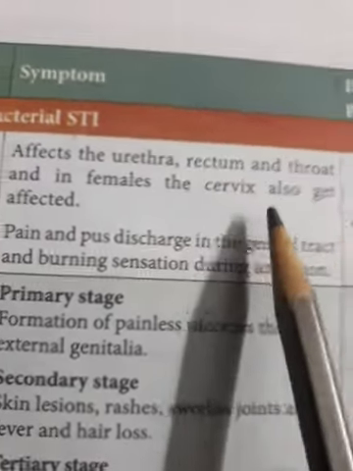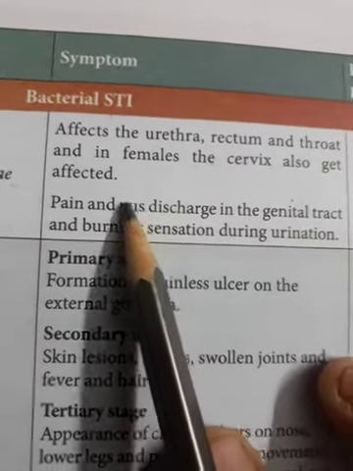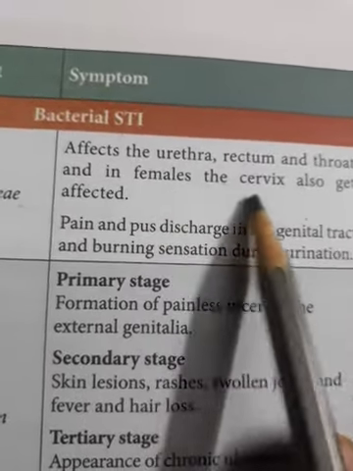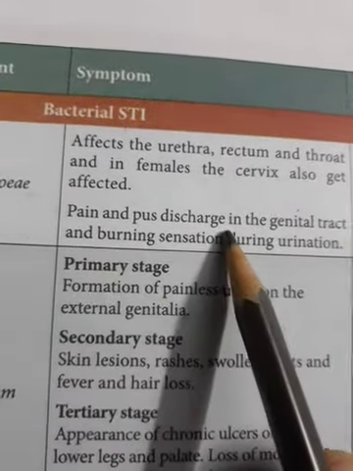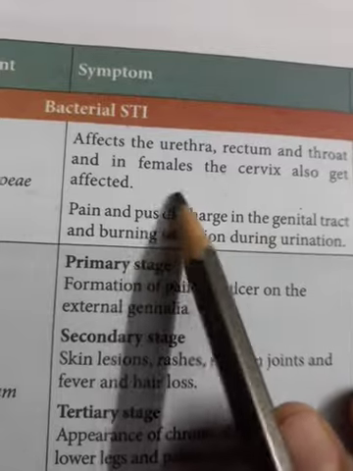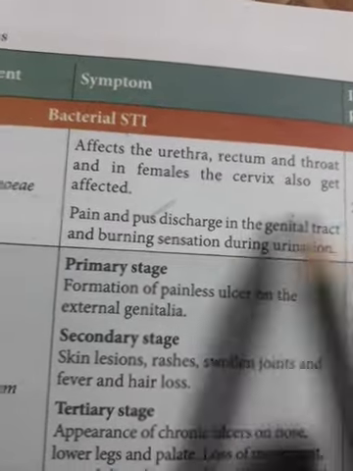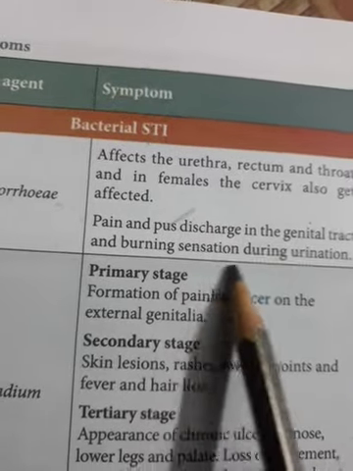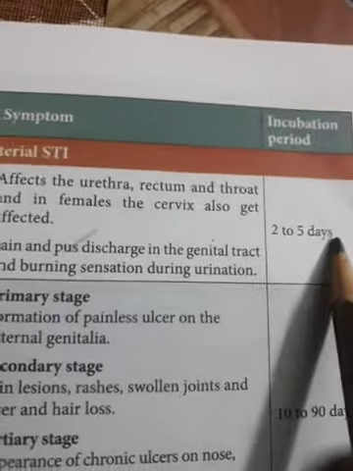It affects the urethra and rectum. These are parts of different systems. The throat, and in females the cervix, also get affected. Symptoms are pain and pus, meaning decomposed, affected blood is called pus, discharge in the genital tract, and a burning sensation during urination. Incubation period is 2 to 5 days.